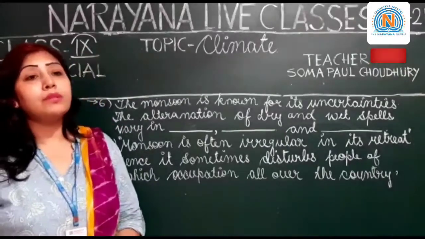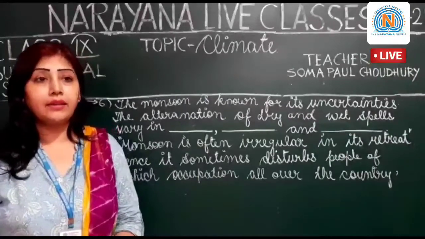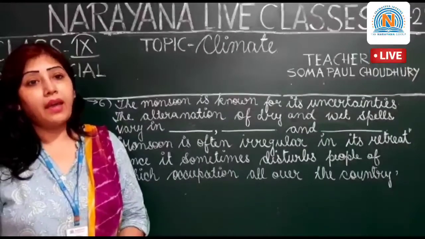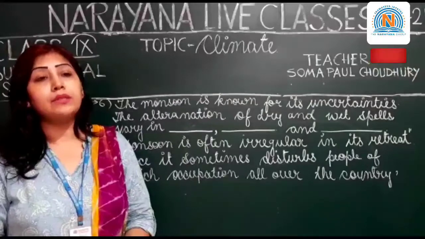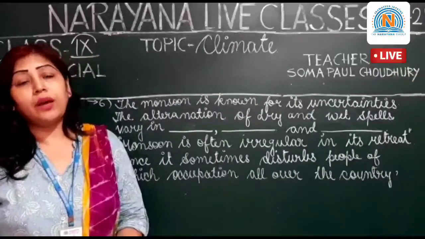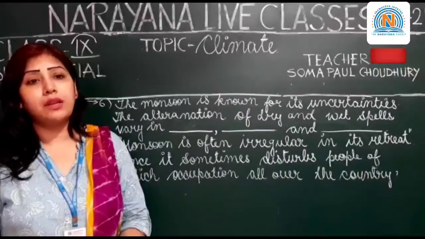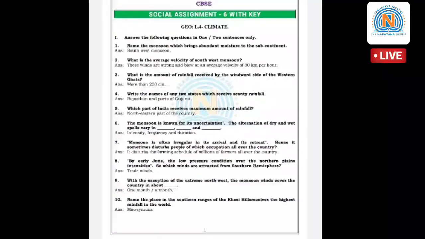Moving on to question number 7: monsoon is often irregular in its arrival and its retreat. Hence it sometimes causes disturbance for the people of which occupation all over the country? The answer is, it disturbs the farming schedule of millions of farmers all over the country.